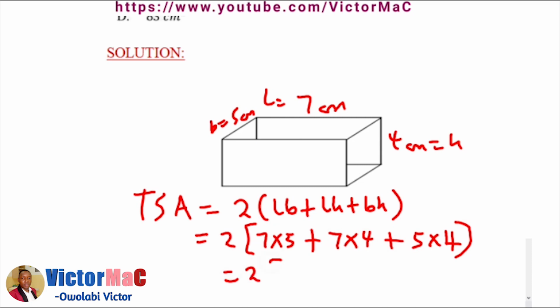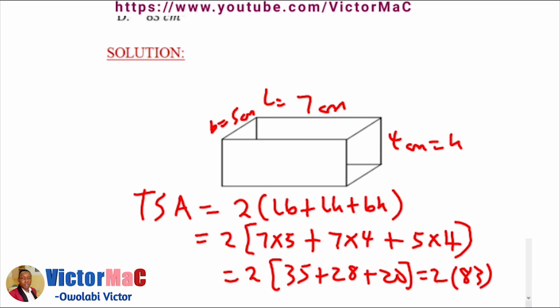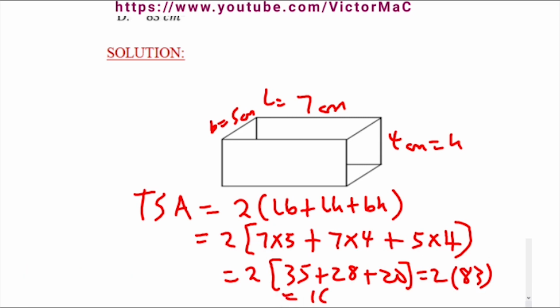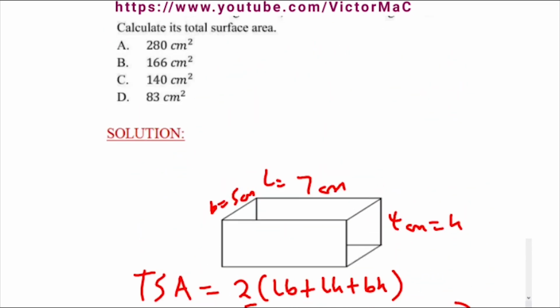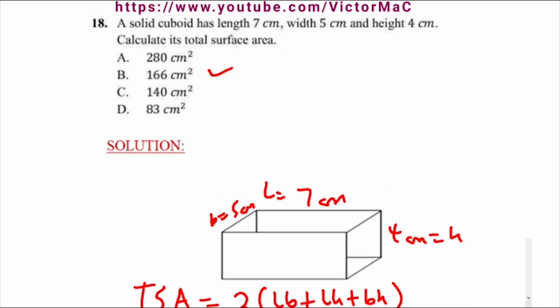So we have 35 plus 28 plus 20. We add everything in the bracket, and we have 83. So 2 times 83, our answer is 166 centimeters squared. And that is going to be option B.